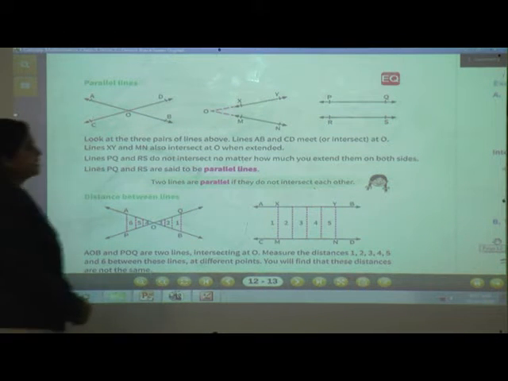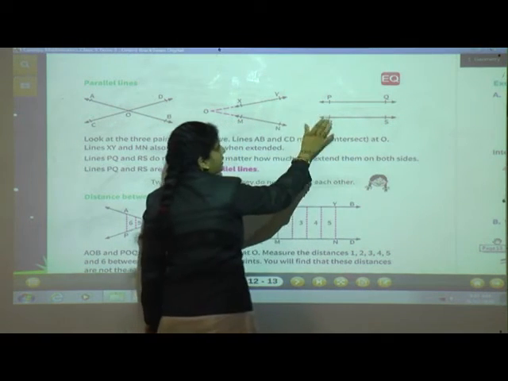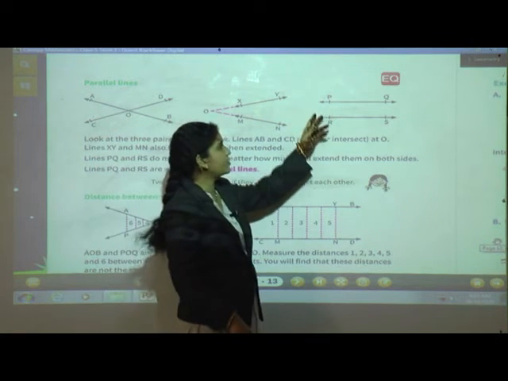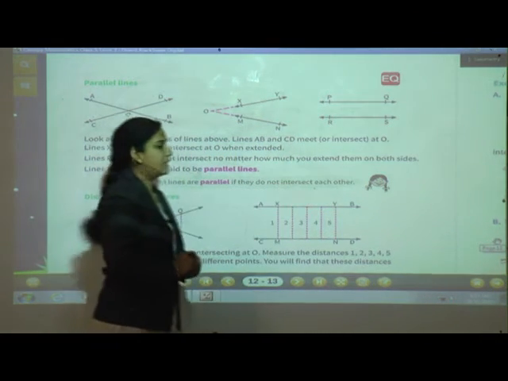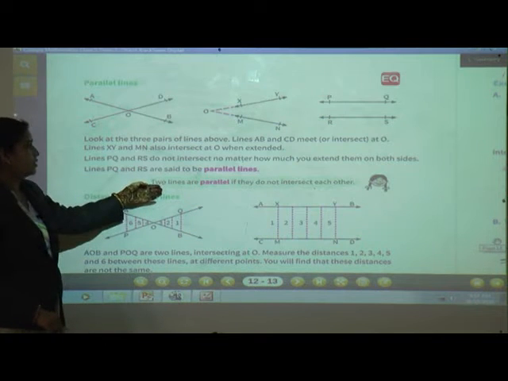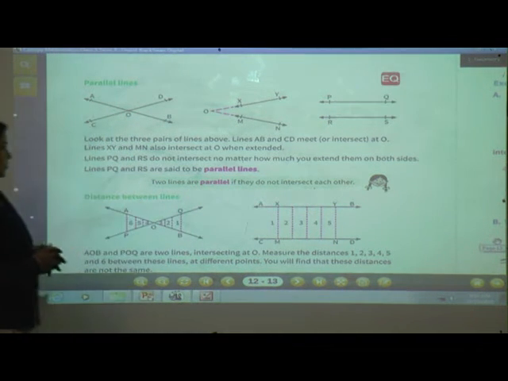But students, here PQ and RS, when we extend these two lines, they will not intersect each other. That means these two lines are the parallel lines. So here is a definition: two lines are parallel if they do not intersect each other.